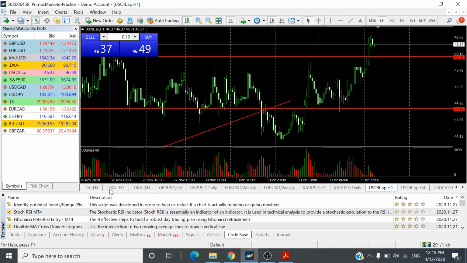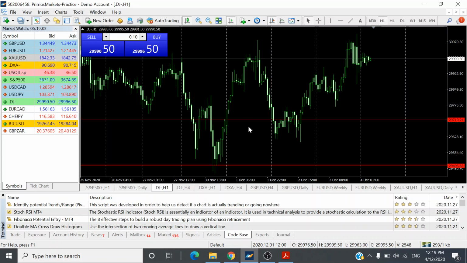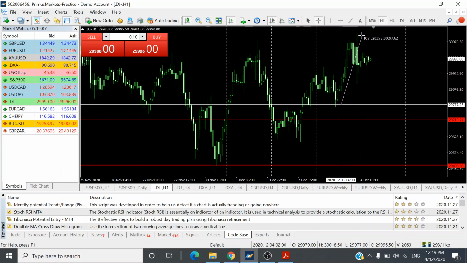A quick look at the S&P 500 and also the Dow Jones Industrial Average. Okay, so for the Dow Jones Industrial Average, it's been on a bullish run, and currently it's finding some resistance at 30,146 points. And of course, on a daily basis, yesterday it continued its short-term bullish move.